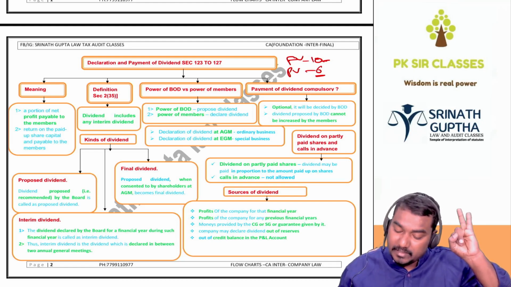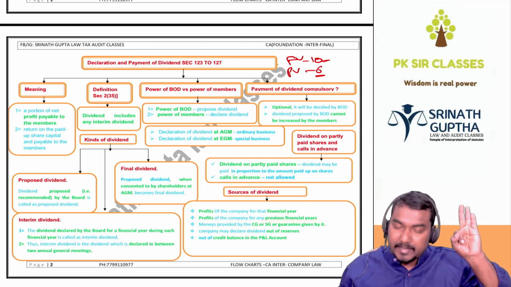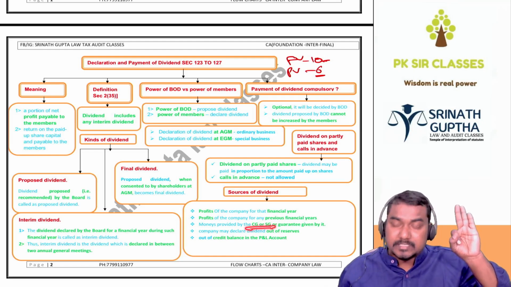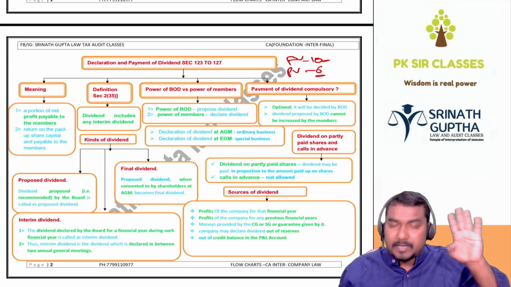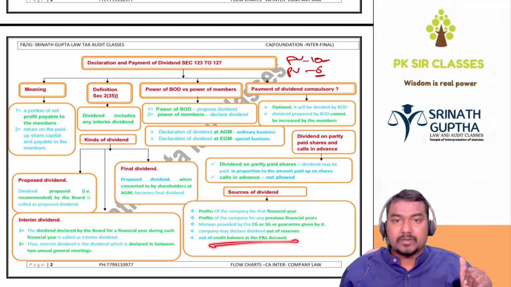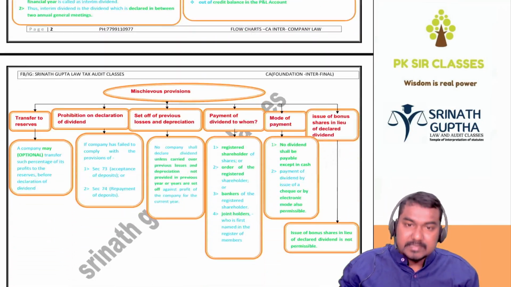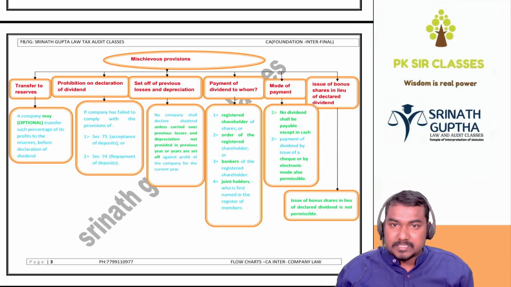Company can pay dividend out of the current year profits. Company can pay dividend out of the previous year profits. Company can pay dividend out of the guarantee provided by central government or state government. Company can pay dividend out of the reserves. Company may pay dividend out of the credit balance available in the P&L account. So these are the 5 sources of the dividend. Nearly we have done with 20% of the chapters.